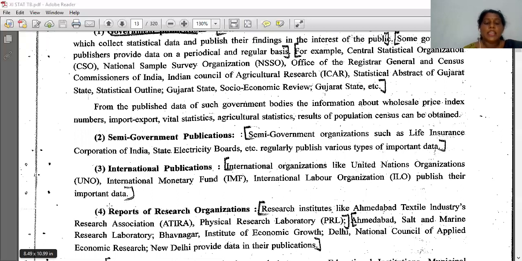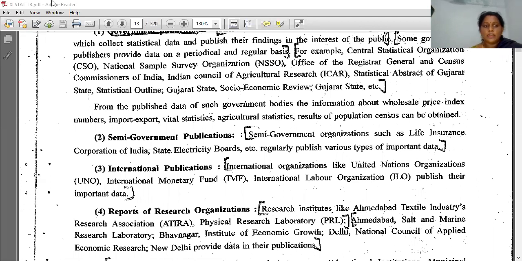ILO publishes its important data. So children, you have to learn all these full forms, but you have to learn them properly. Okay, now these are the semi-government publications, right?